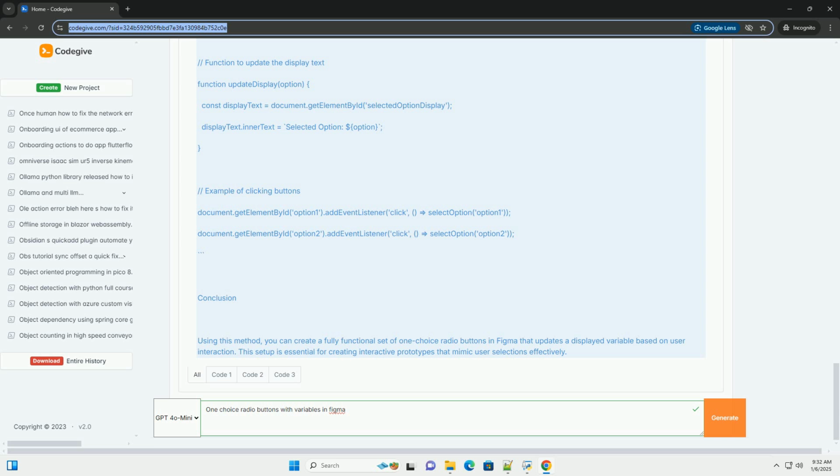Example code, for reference. While Figma doesn't use traditional programming code for its interactions, you can think of the logic as follows. Conclusion. Using this method, you can create a fully functional set of one-choice radio buttons in Figma that updates a displayed variable based on user interaction. This setup is essential for creating interactive prototypes that mimic user selections effectively.